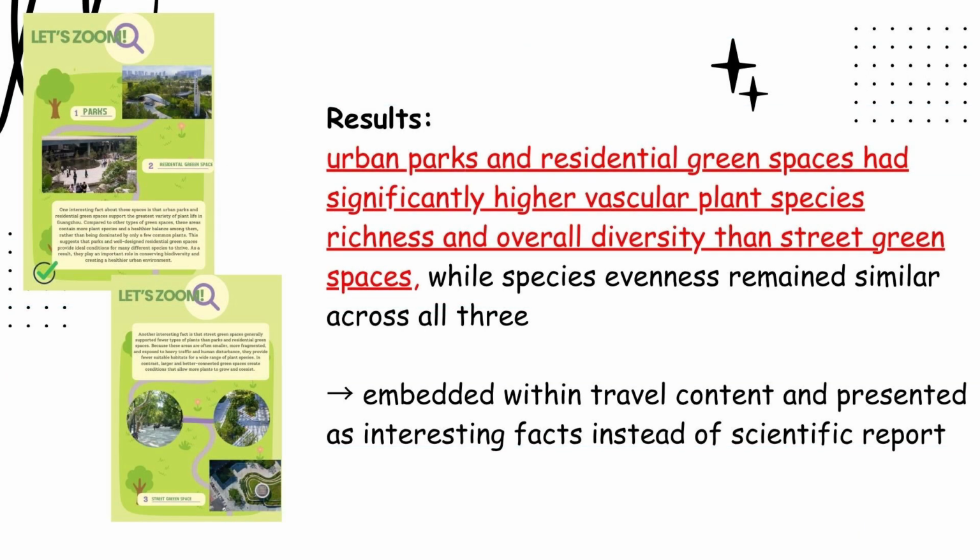After introducing the methods, the magazine transitions into the study's findings. Instead of presenting every result at once, I divided them across two pages. The first highlights the main finding that parks and residential green spaces contain significantly higher plant diversity than street green spaces. This result is embedded within the travel content as an interesting fact, allowing readers to discover it as another interesting fact about Guangzhou.